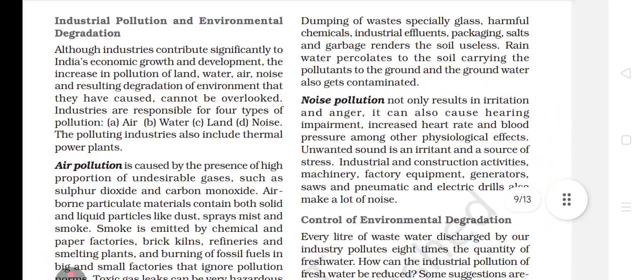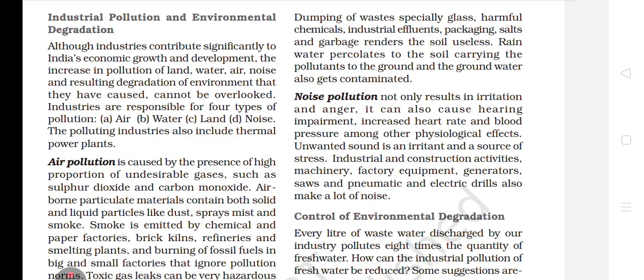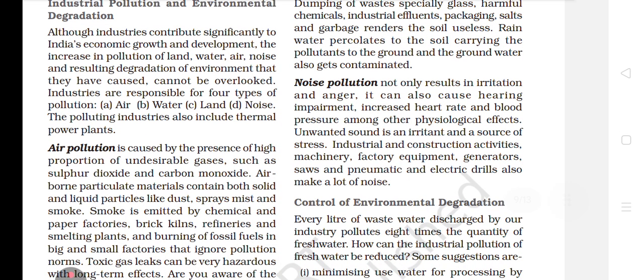Next, what is given? Industrial pollution and environmental degradation. So, now let's see this. This is a very important part, bachche, and many questions are made from this, because you know very well that CBSE plays on competency questions, and competency questions come from these parts only.